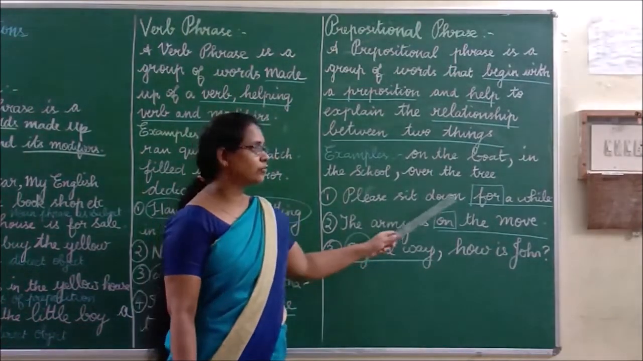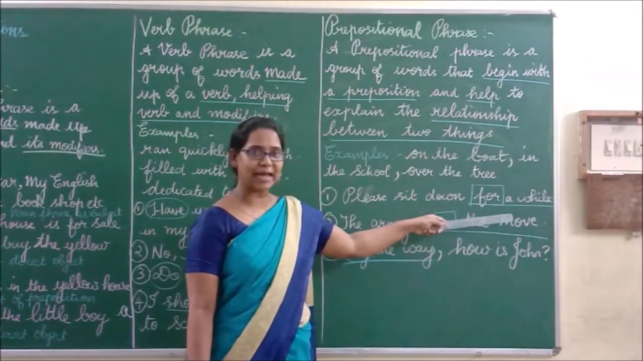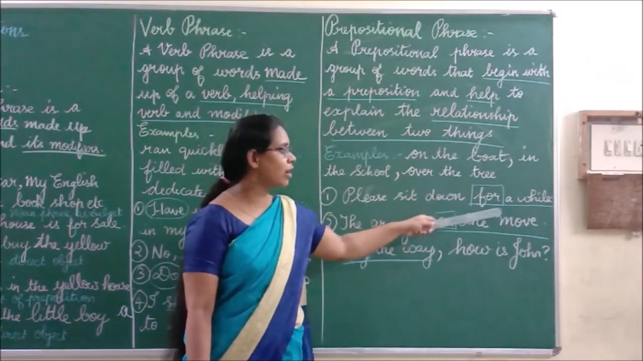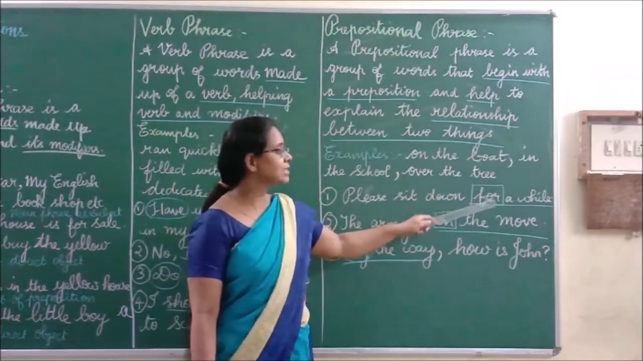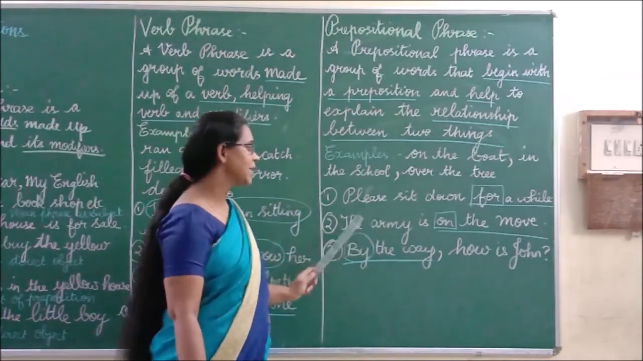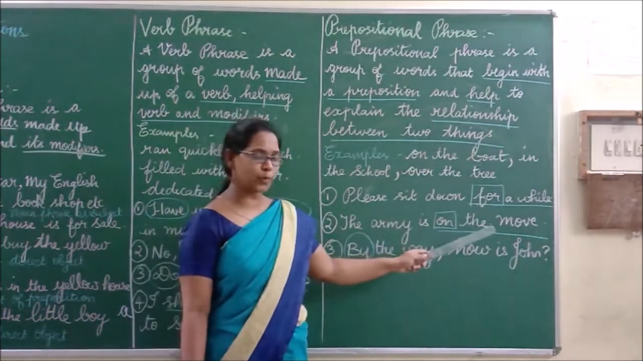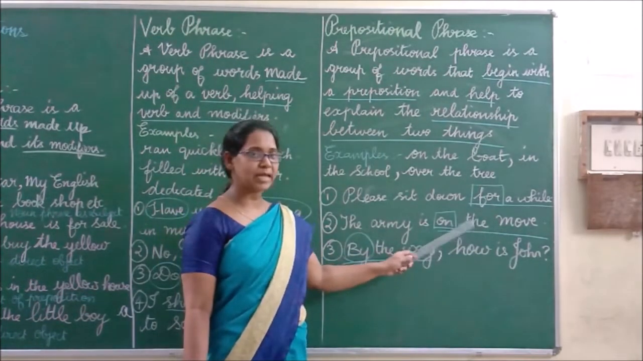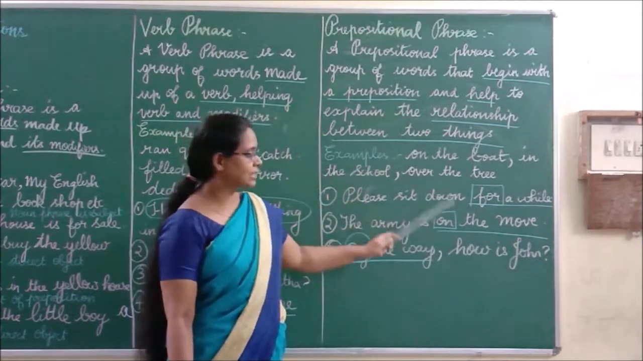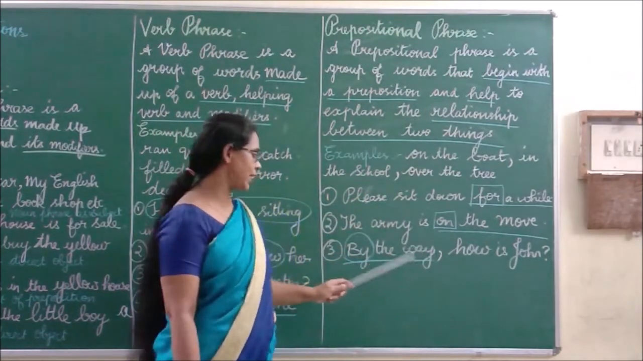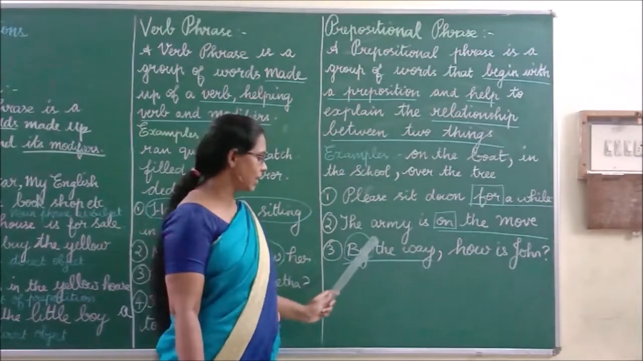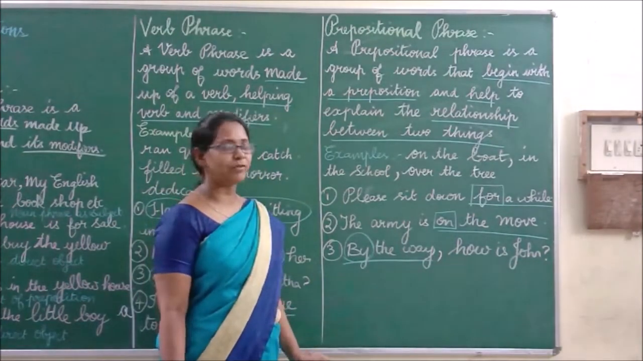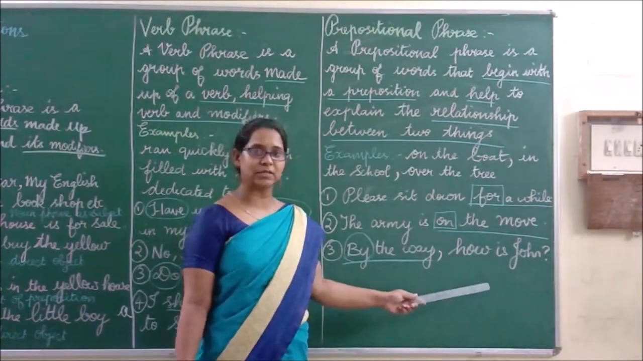Please sit down for a while. Here for a while is a phrase. Here it begins with for, so it is a prepositional phrase. The army is on the move. On the move is a phrase, beginning with on. By the way, how is John? Here by the way is a prepositional phrase.